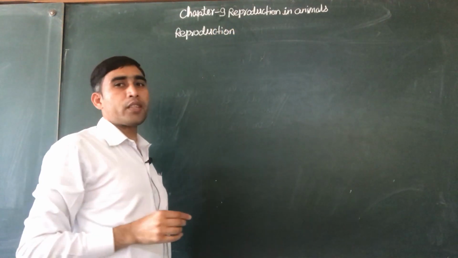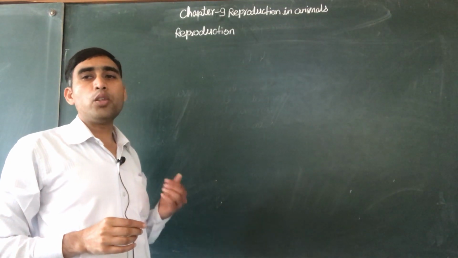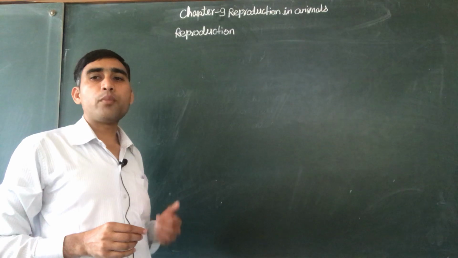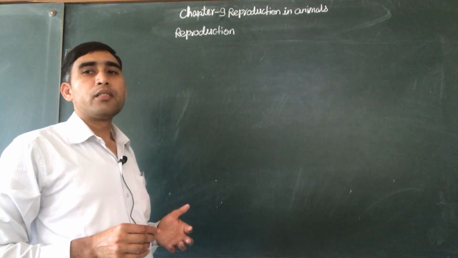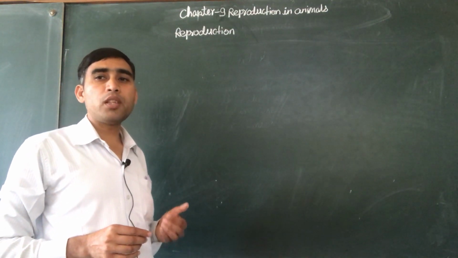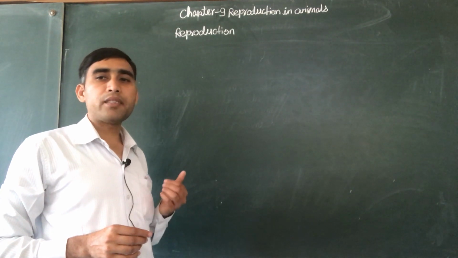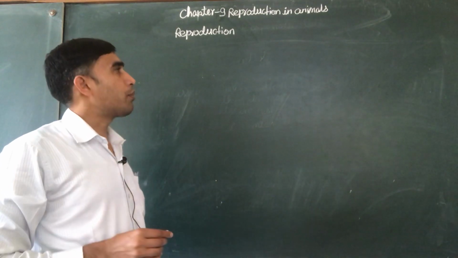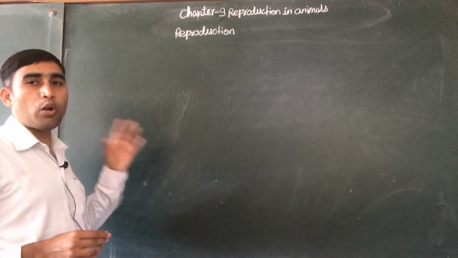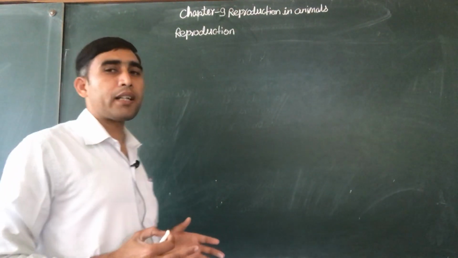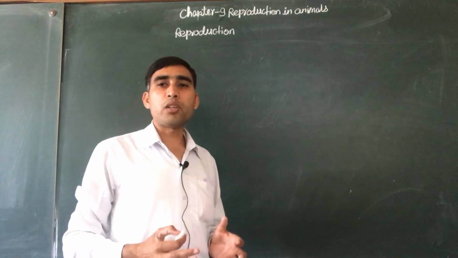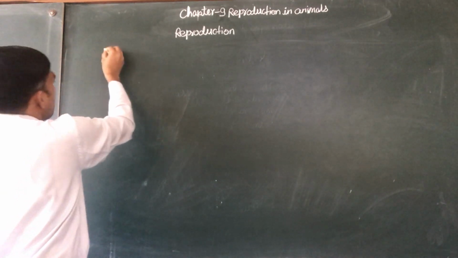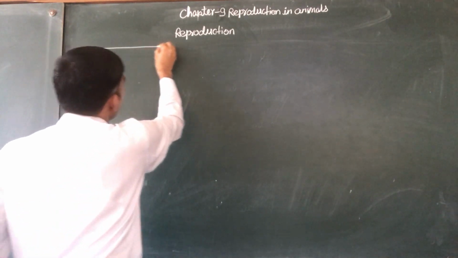Reproduction is the process of production of new individuals of the same kind from existing animals. The production of new individuals of the same species from the existing member is known as reproduction. Reproduction is broadly classified into two categories: sexual reproduction and asexual reproduction. So we can write it with the help of a flow chart.